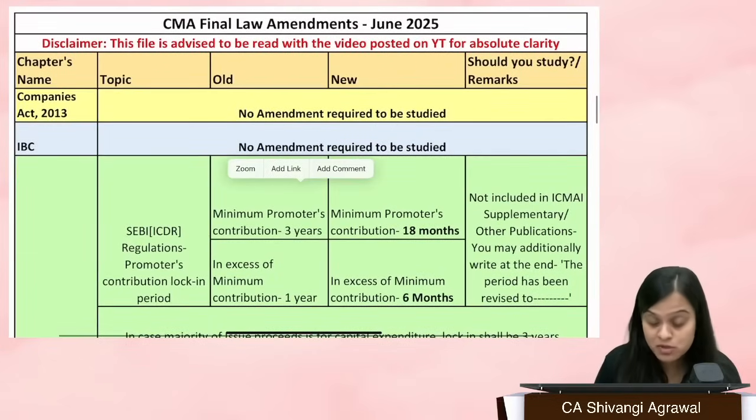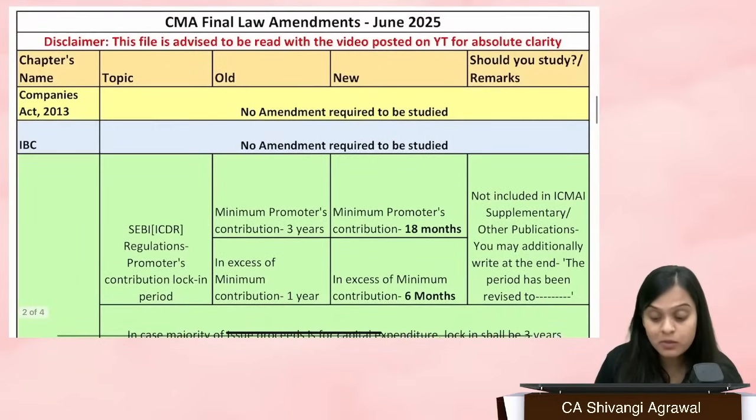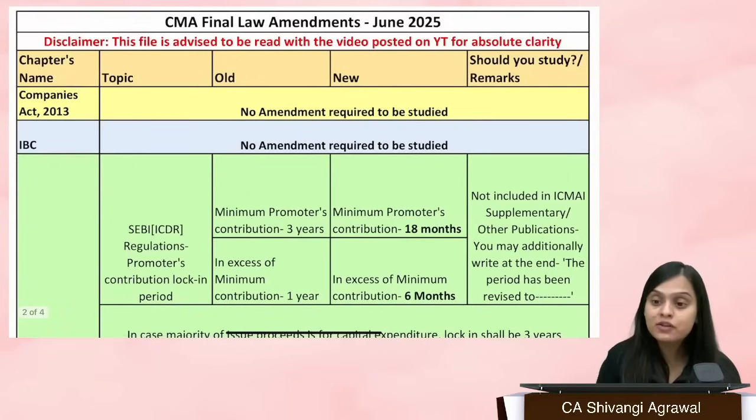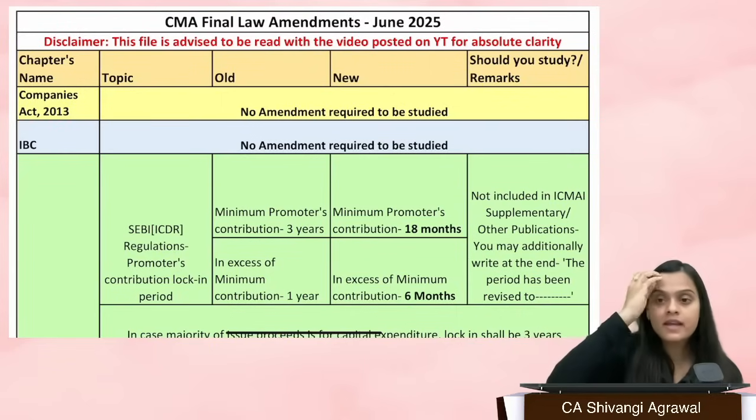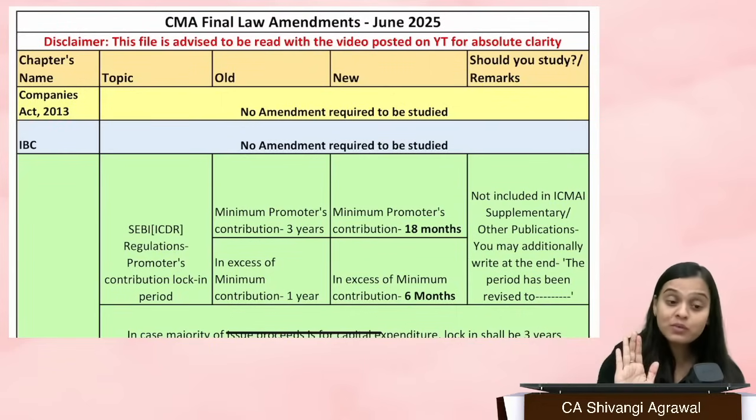I have not made the paper, so I cannot tell you what to do. There will be a slight professional judgment involved in the paper, when you appear for the paper and think, okay, this is the question, what should I do? So make a professional and wise decision. If there are descriptive questions and you know both old and new things, then of course write both. Write the old one, and at the end you can always add a note and highlight that you know this, right? And I would never advise that you remember only the new ones and forget the old ones. I cannot tell you this.